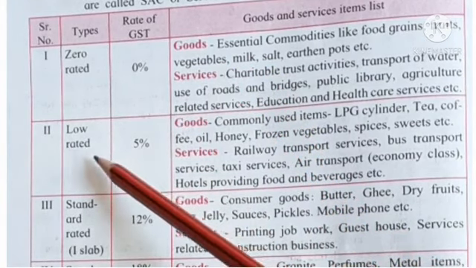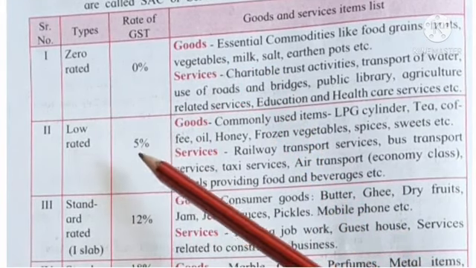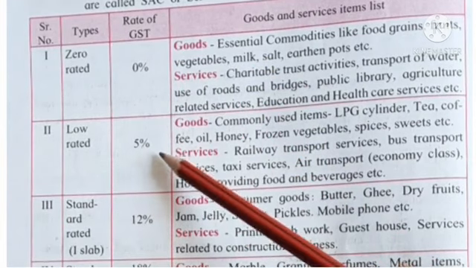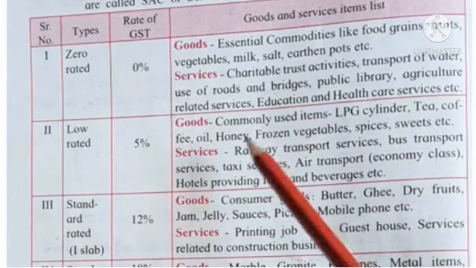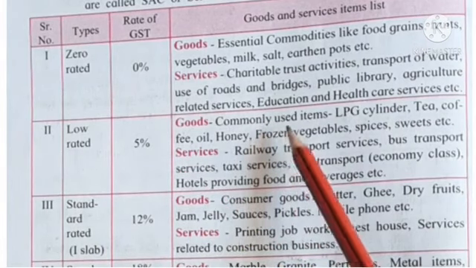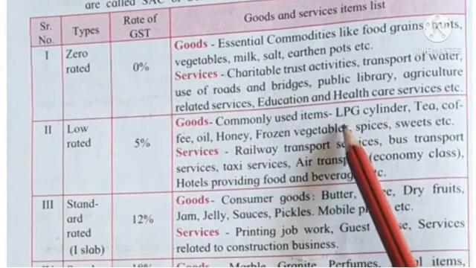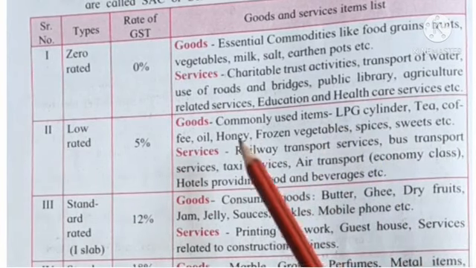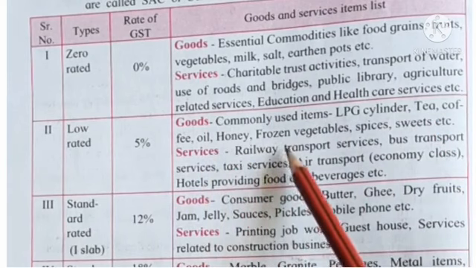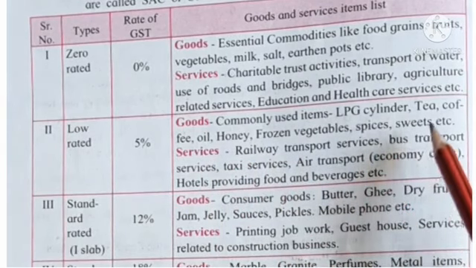Now second type is low rated. Which are the low rated? That is here rate of GST is low, means 5% is there. On which goods? Commonly used items. What are the commonly used items? LPG cylinder, tea, coffee, oil, honey, frozen vegetables, spices, sweets, etc.